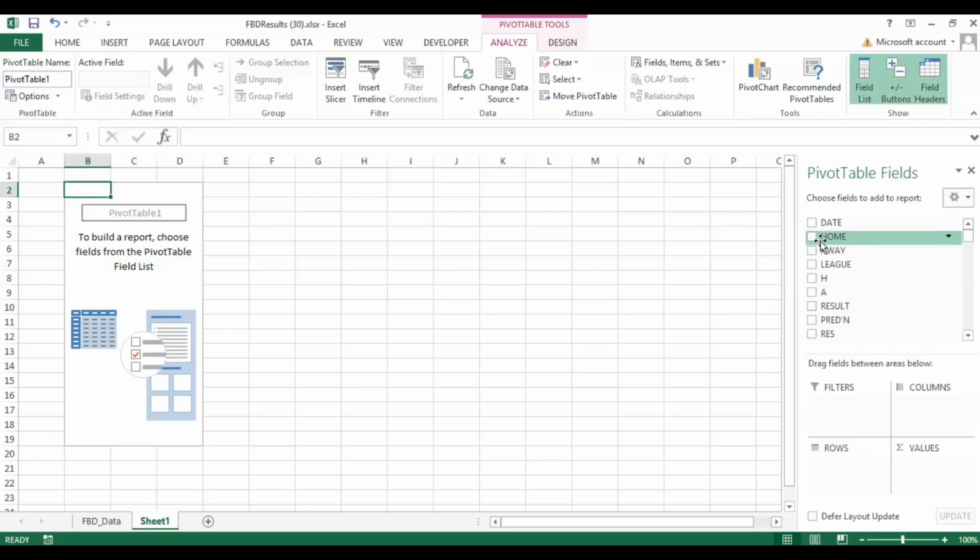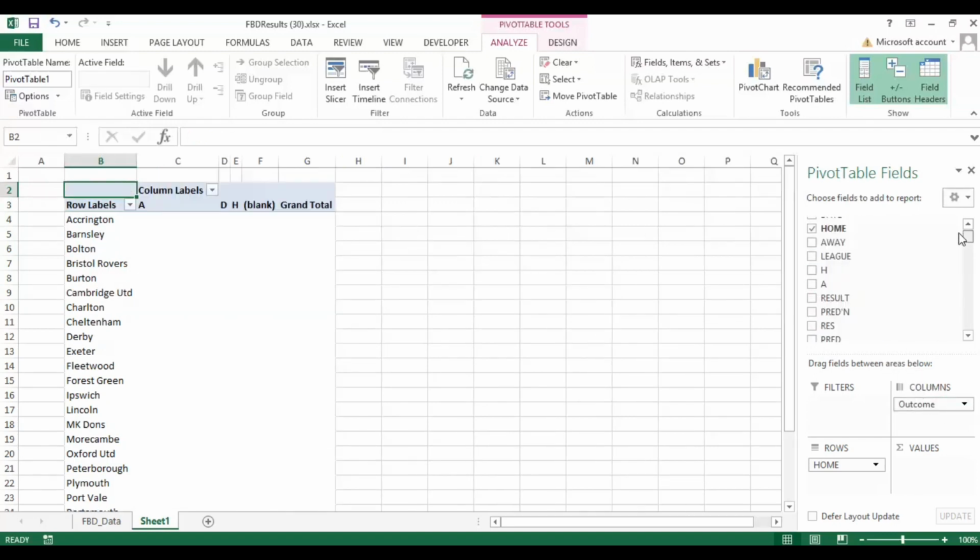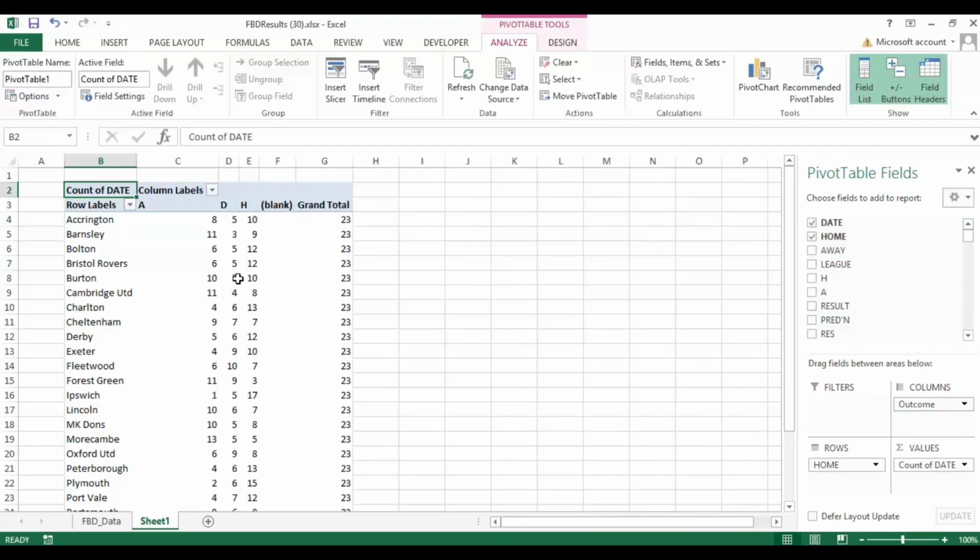So now what we're going to do is create a table for the home teams, and we're going to put in there the outcomes, and we're going to put that in the column, and then we can use any one of these other fields to select the count. And what that does is bring through each team, and we're just going to organize these and how many home wins they would have had, how many draws, and how many away wins they had. This is using our predictions, not actual, so this is the predicted.